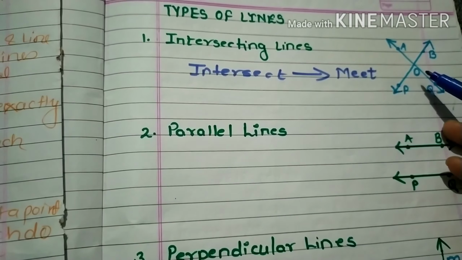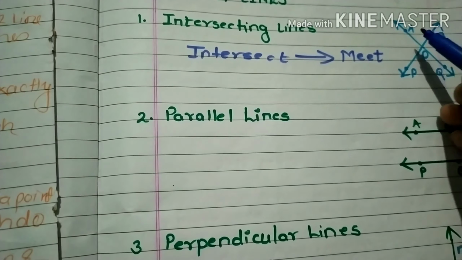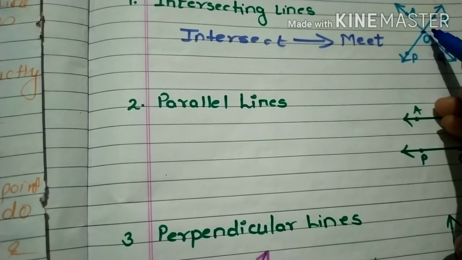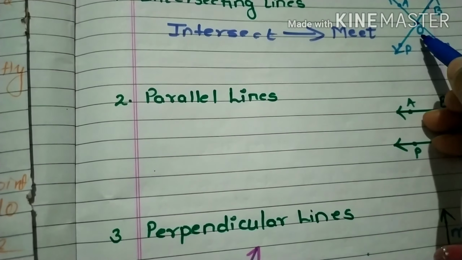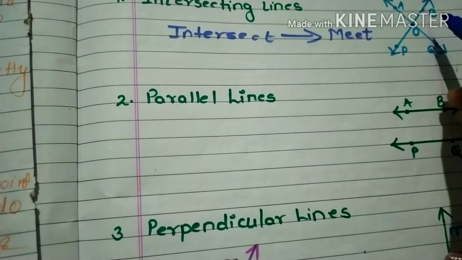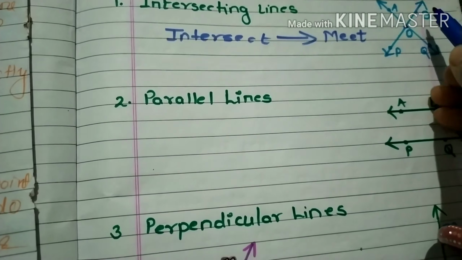So you will think, what is so special about these lines? When two intersecting lines meet at exactly one point, you can see here that exact point is O. At that time we can say that these are intersecting lines. So line AQ and BP intersect each other at a point O. So these are intersecting lines.